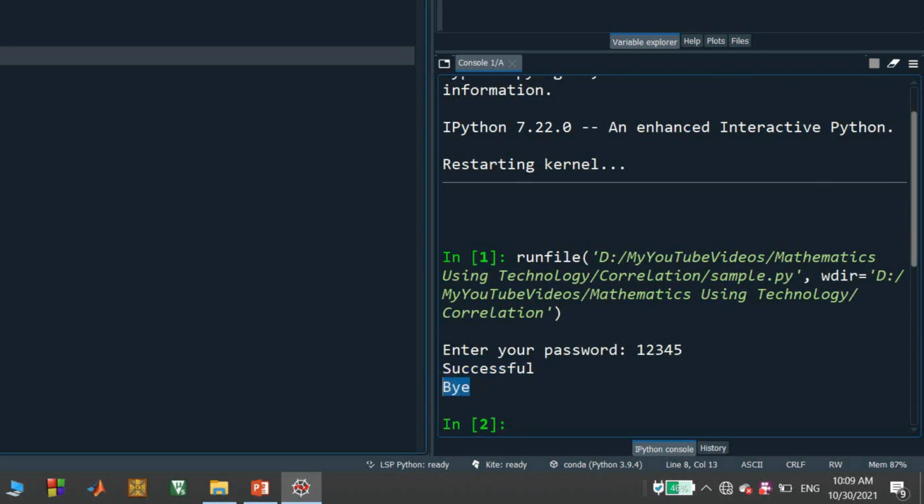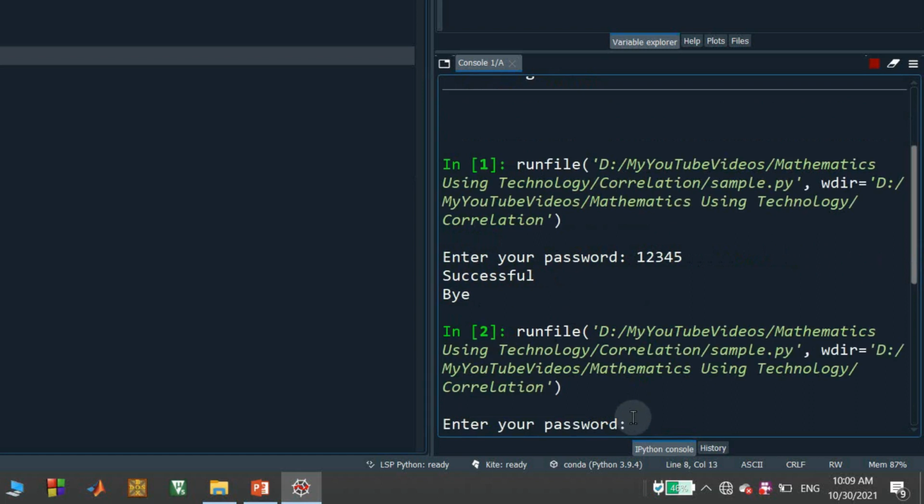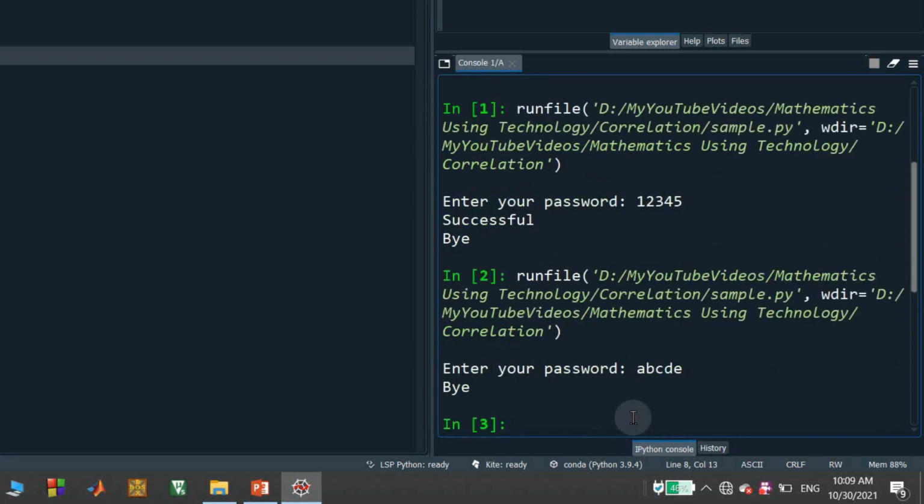I am running the code again. Then again it is asking for the password. Then I am entering A, B, C, D, E as the password. Since it is the wrong password, I did not get any message successful, but I got the message bye here.